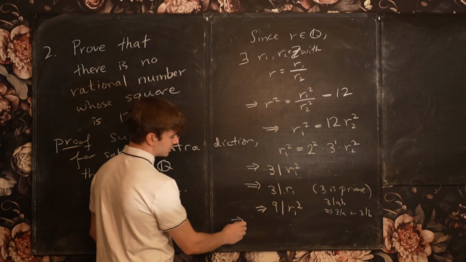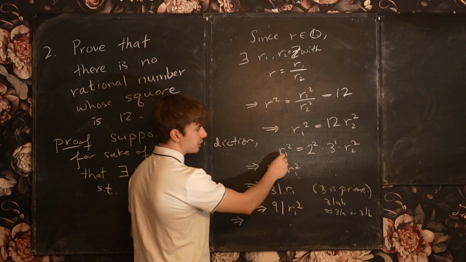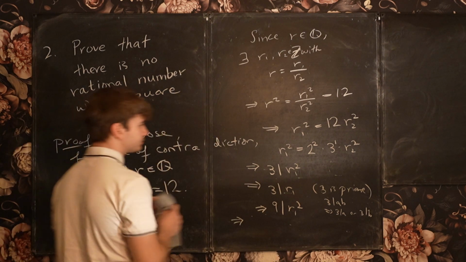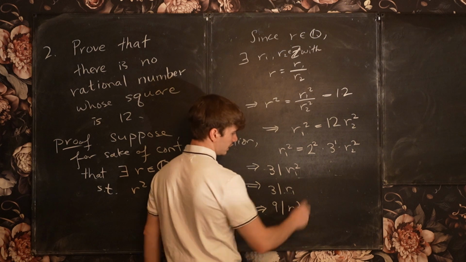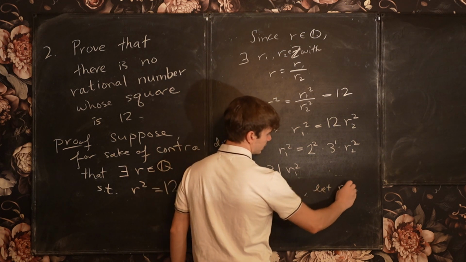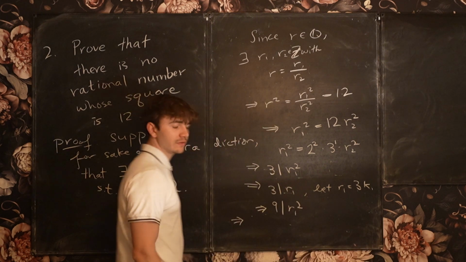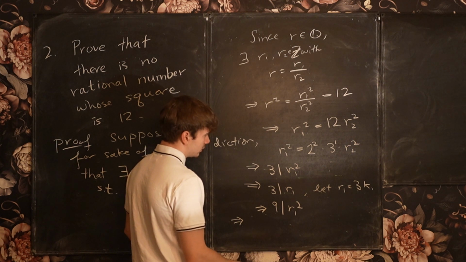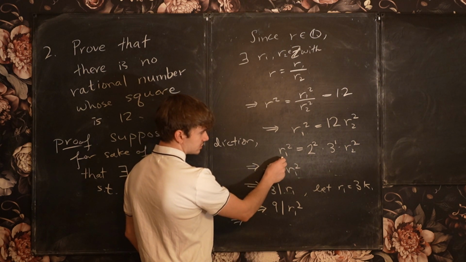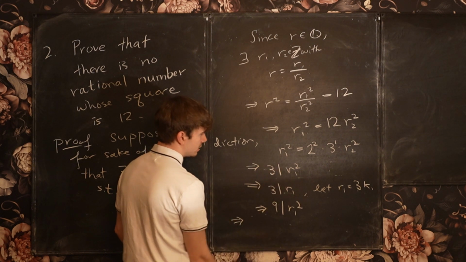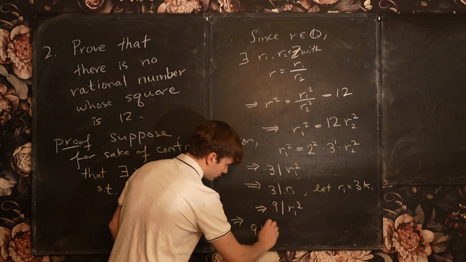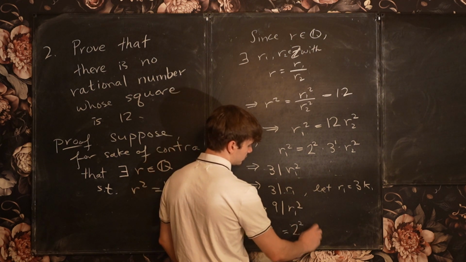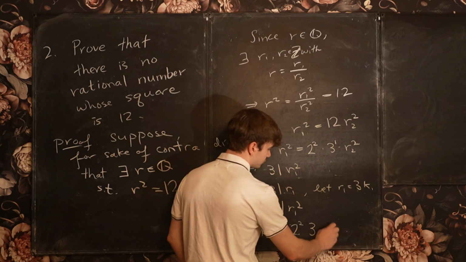So let's let r1 equal 3 times k1, because I know 3 divides r1. If I replace this expression with 3 times k1, then I'm going to have 9 k1 squared equal to 2 squared times 3 times r2 squared.